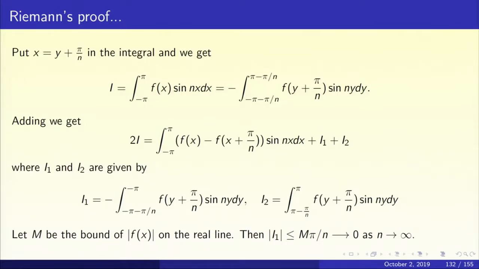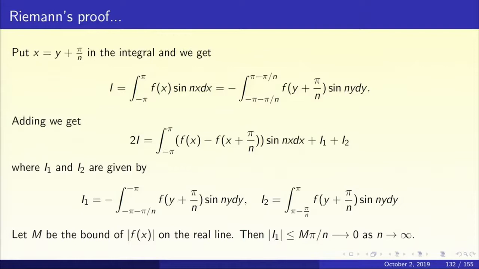So we get sine of ny plus pi. Sine of ny plus pi is minus sine y. Okay, so that's what happens. The minus sign comes out of the integral. Of course, the limits of integration will change. It will go from minus pi by n to pi minus pi by n. That's what you see displayed in the slide.